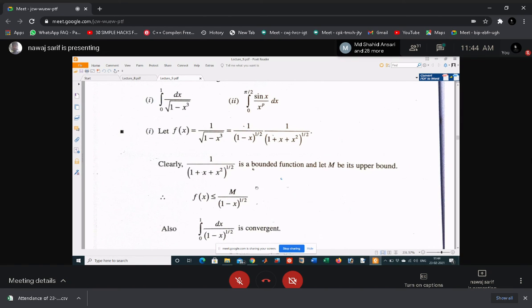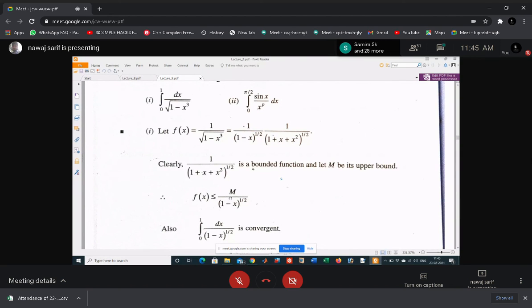We just assume if you take 1, then you can also say that this is 1. Okay, because this is less than or equal to. Okay, equality also holds or less than also holds. Okay, that's why this is less than or equal to, not strictly less than. These two may be equal also. Okay, for certain values of M, these two may be equal also. That's why we are writing less than or equal to.